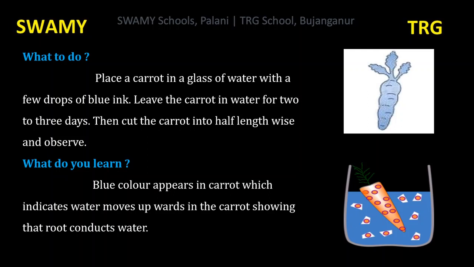Water absorption by root. Not only carrot, beetroot, radish, turnip, all these are examples of taproot system. They store food in their root.